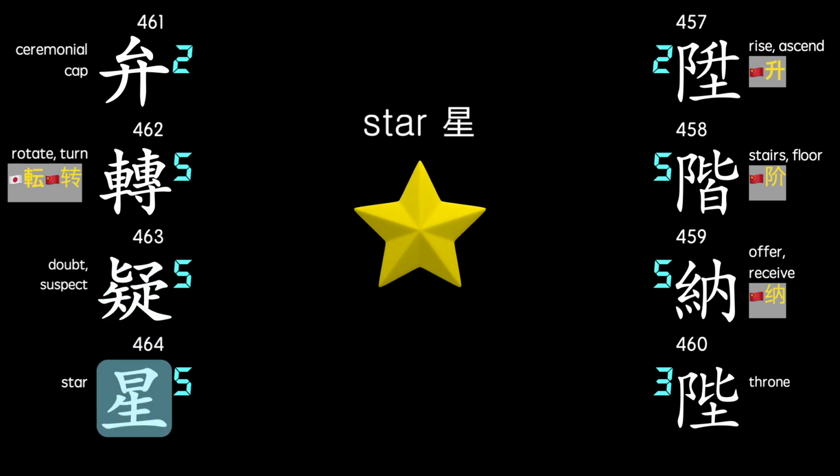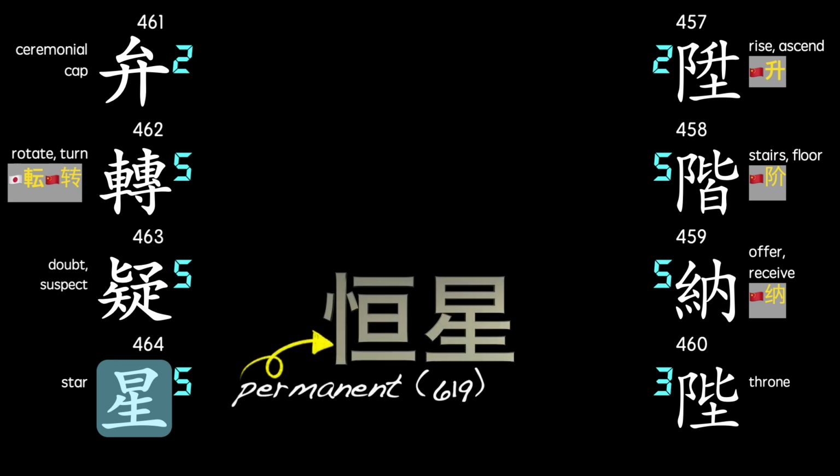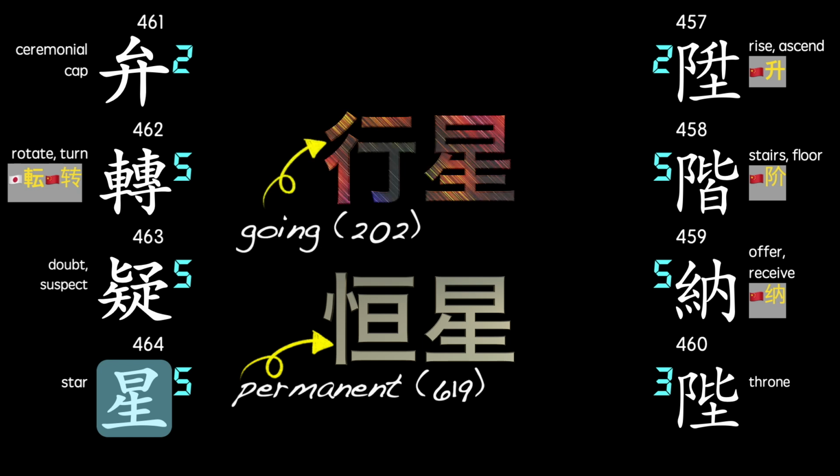And this character means star. If we're going to be more exact, the actual star is written with this, and so it means something like permanent, while a planet is written in this way, and that character on the left means go, so this is more like moving.